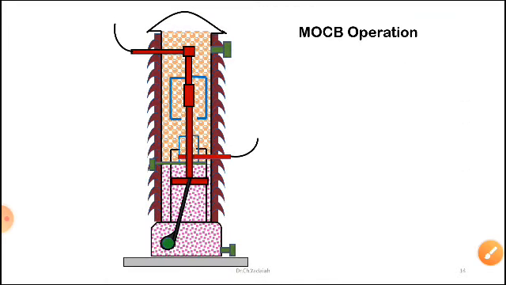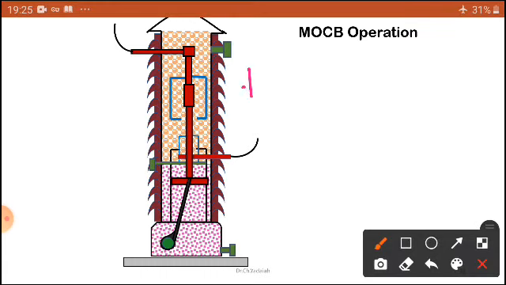Now let us take the normal condition. You can see here the fixed contact at the top and the moving contact at the bottom, both closed to each other. Under it is a small device, the arc quenching device, in blue color. Now you can see the mechanism will operate. It will give a signal from the relay system. The mechanism will operate and try to move the moving contact in this direction.